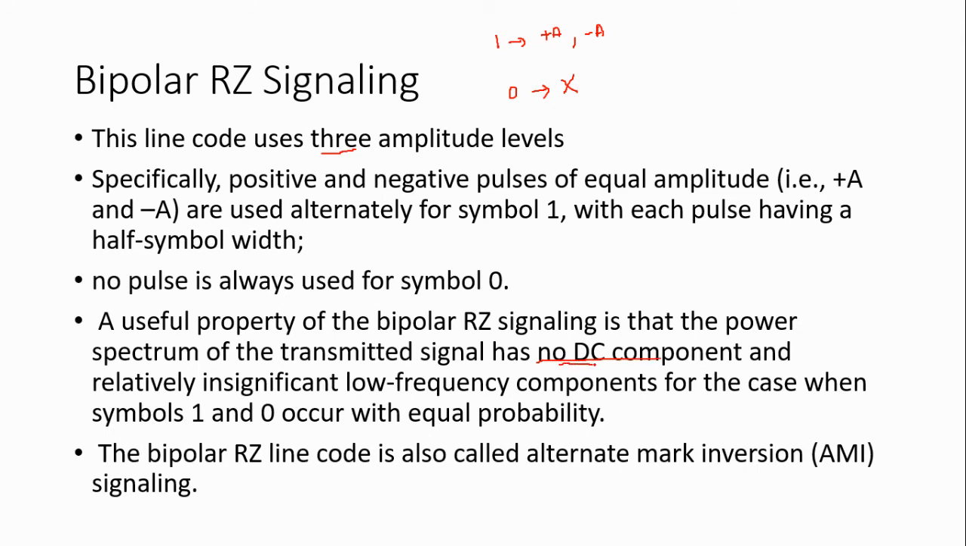There is no DC component present in the transmitted signal, and in the frequency spectrum, for low frequency there will be an insignificant component. For 0 frequency the component is insignificant, and for low frequency it will be relatively insignificant. This bipolar return to 0 is also called alternate mark inversion signaling.